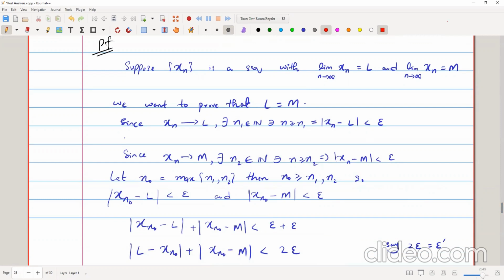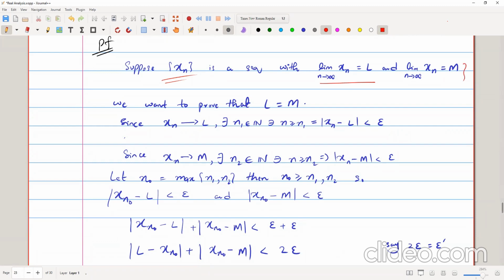To start with the proof, let us consider a sequence. We call it xn. We are already familiar with this notation, xn in the bracket. It represents a sequence with a limit. So when n tends to infinity, the sequence converges to L. And then we again say that limit as n tends to infinity of xn equals m.